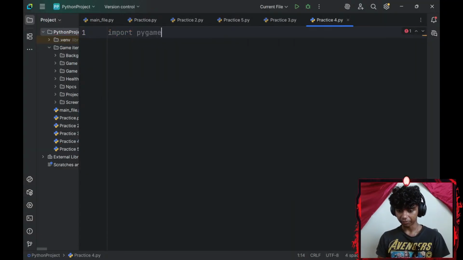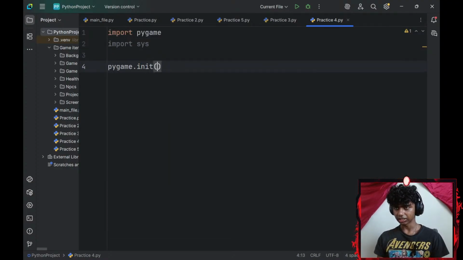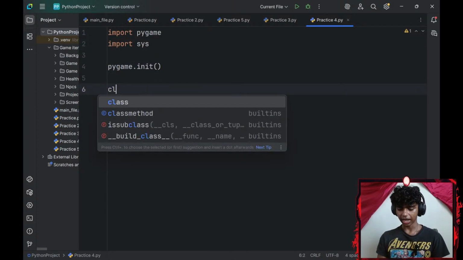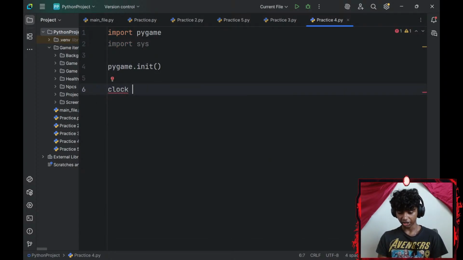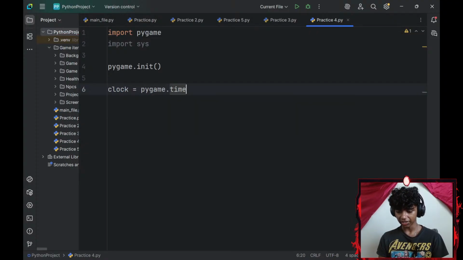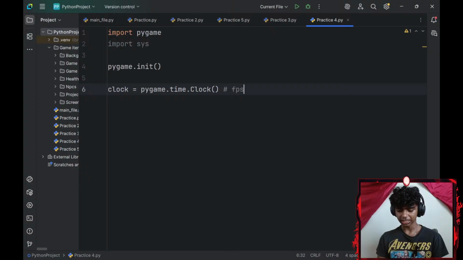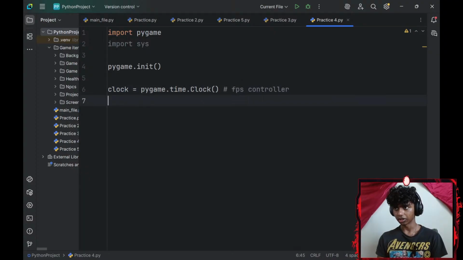So I'll start by importing pygame, and then let me import sys. Then let me initialize pygame by typing pygame.init. This initializes pygame. Then let me go ahead and add my FPS. So I will create a clock variable. I'll set that equal to pygame.time.Clock with a capitalized C, and I'll add a comment that says FPS controller.